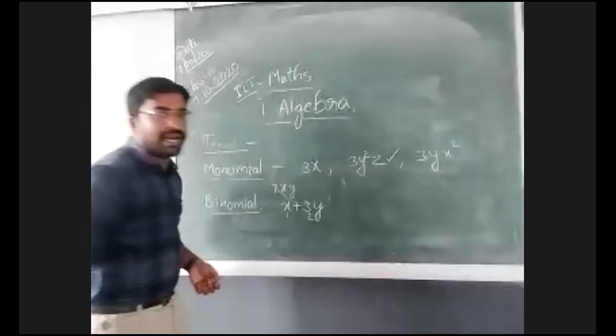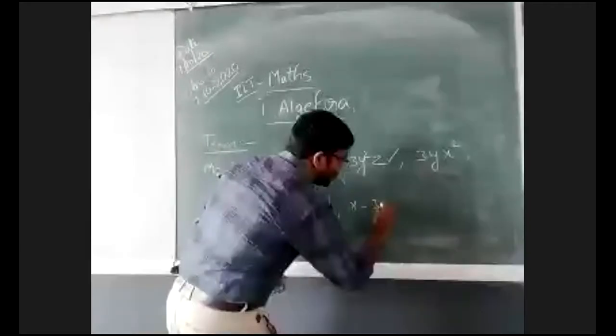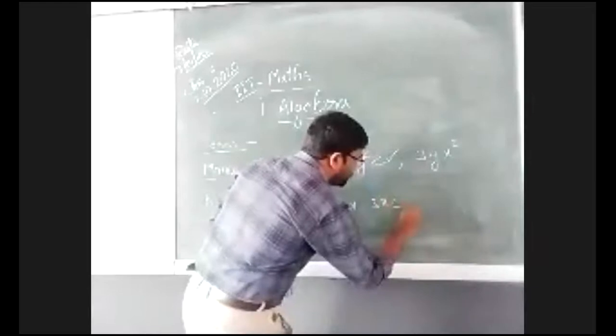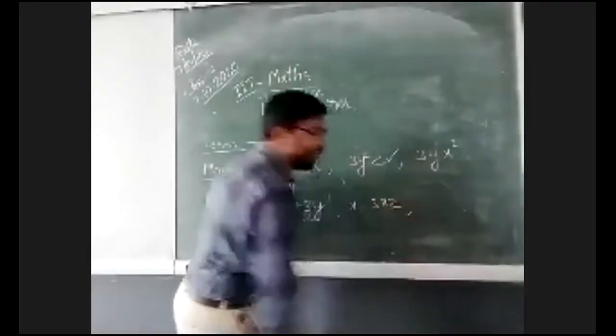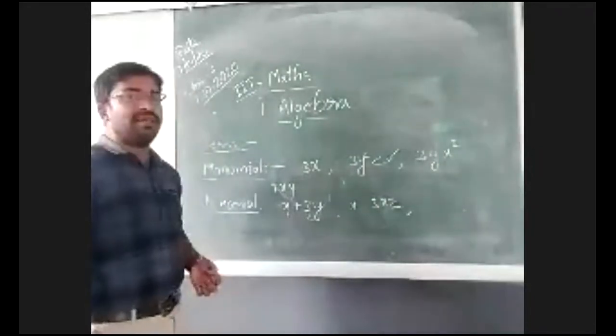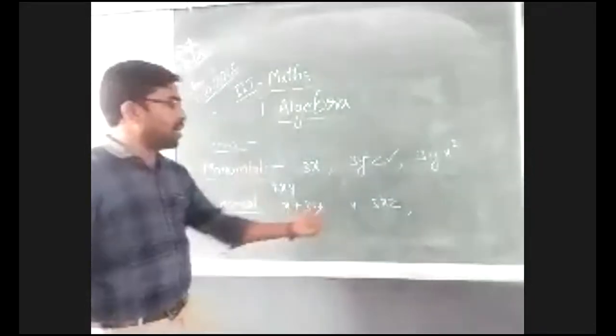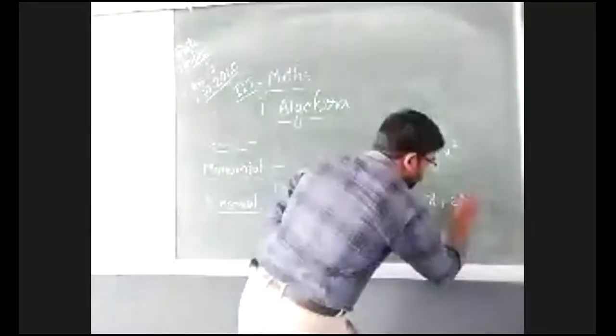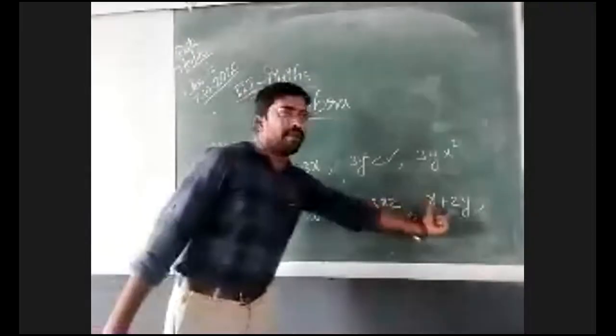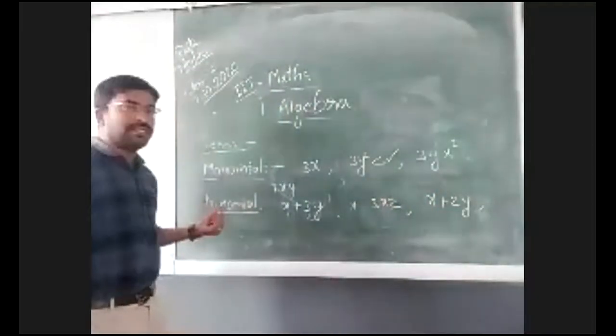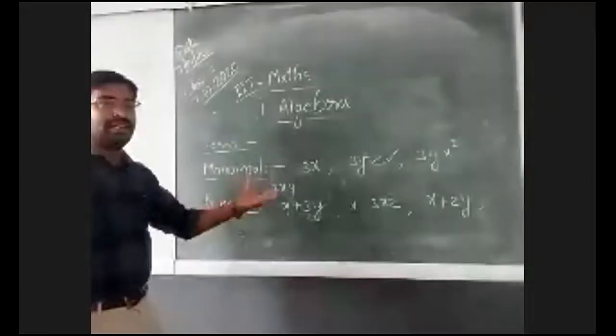And x minus 3xz. How many terms are there? Two terms. This is also a binomial. So, if an expression contains two terms, then it is a binomial.